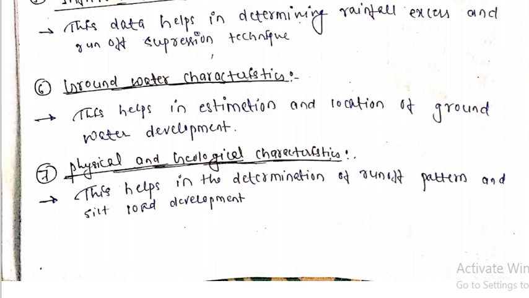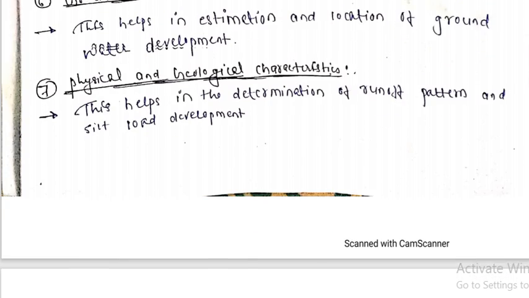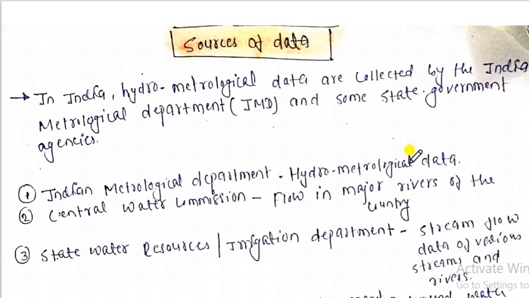So similarly ground water characteristics जो ये होता है estimation of local ground and water treatments development के बारे में अध्ययन करने के लिए इसको बोला जाता है। सिमिलरली ये डाटा सब हम लोग लाते कहाँ से, ठीक है। सो इंडिया में क्या है, हाइड्रोमेट्रोलॉजिकल meteorological data is collected by the Indian Meteorological Department, which is responsible for collecting the sources of this data.